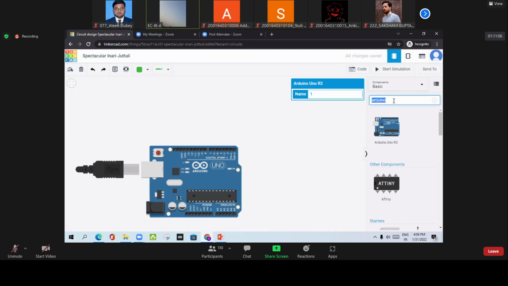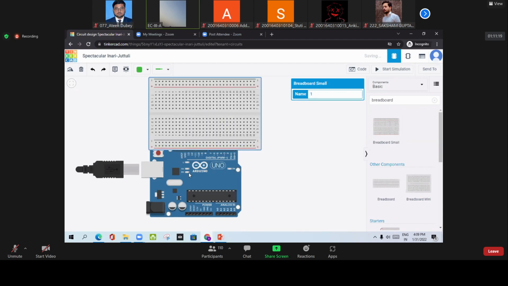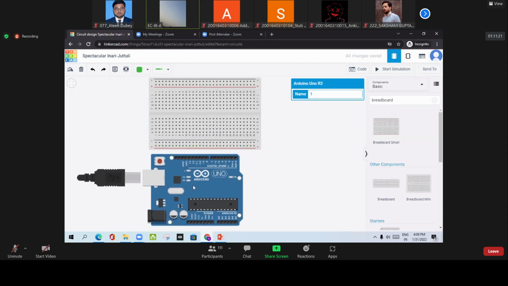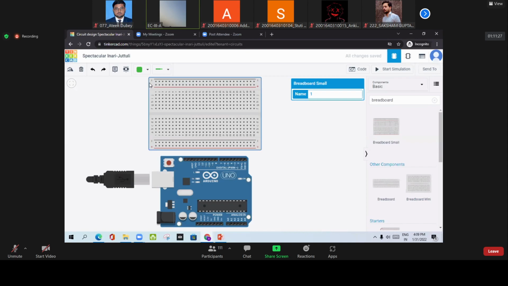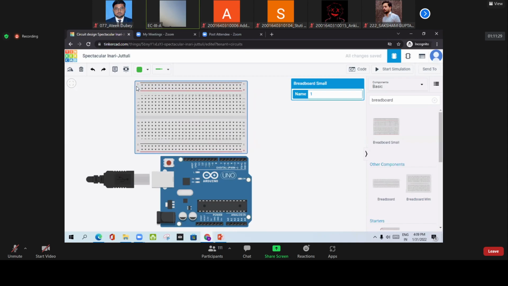Now we take a breadboard, which is available in the lab. You can take that from the lab. Arduino is also available. If you want to make any project, you can come to the electronics lab and we will provide it. So this is the breadboard.